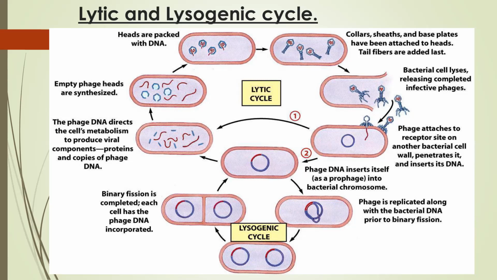This is the DNA or genetic material of the cell, the brown-blue color, and the bacteriophage genetic material is the red color. So it is introduced into the cell, and ultimately the virus genetic material is integrated. See, this red portion is integrated into the genetic material of the cell. So there is integration of the cell.